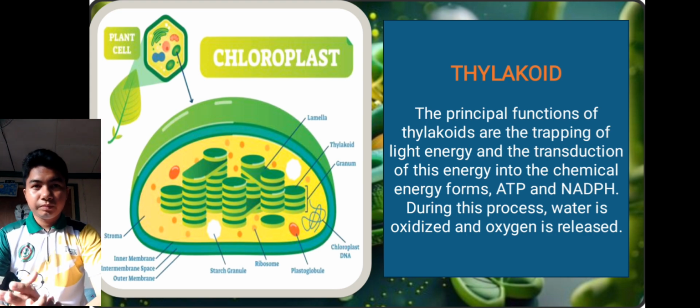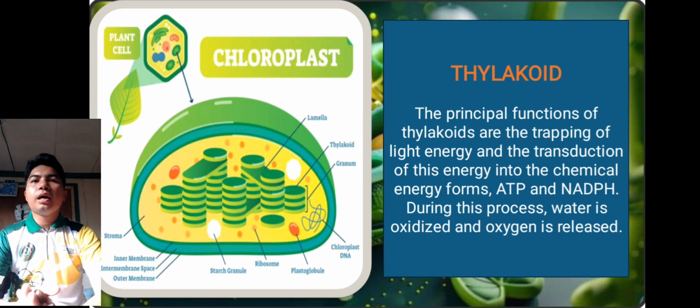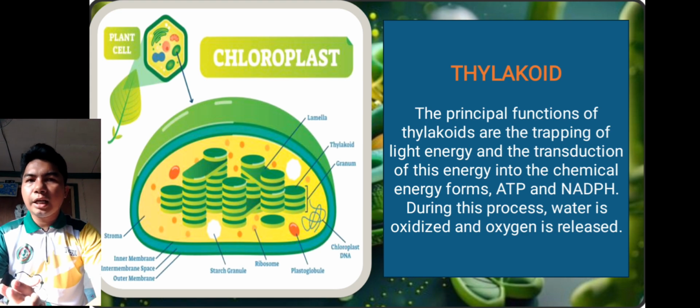So, ang function naman ng thylakoid is kinatrap niya yung light, to transduce energy para makabuo ng energy, para makaproduce ng chemical energy formed by the ATP.